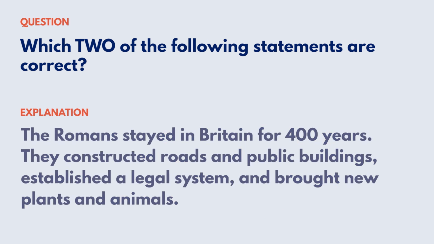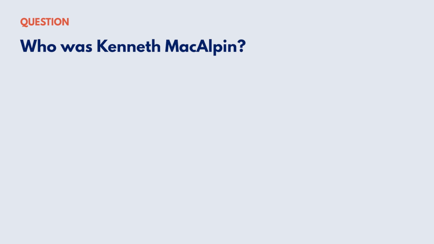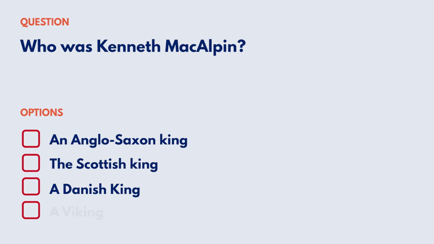Explanation: the Romans stayed in Britain for 400 years. They constructed roads and public buildings, established a legal system, and brought new plants and animals. Reference: the Romans. Who was Kenneth MacAlpin? Your options are: an Anglo-Saxon king, the Scottish king, a Danish king, a Viking.